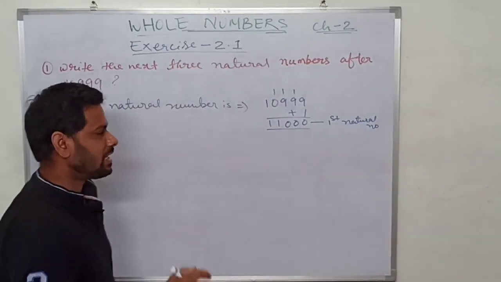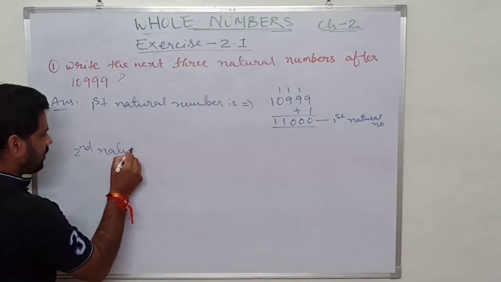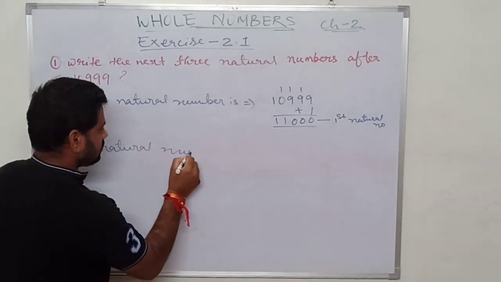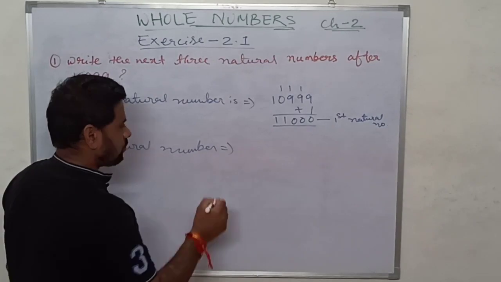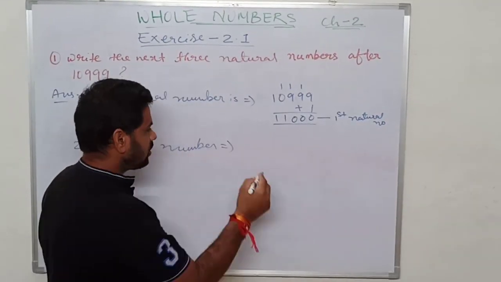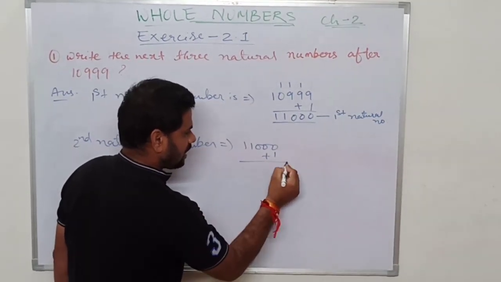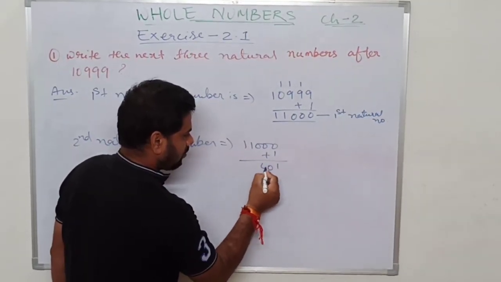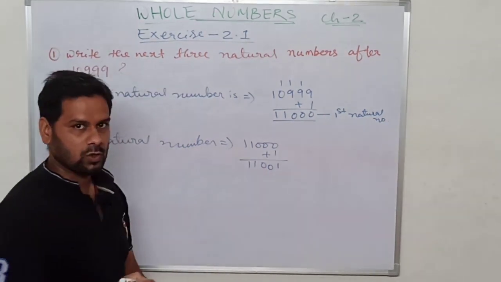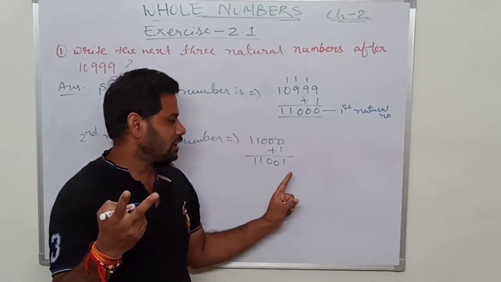Now the second natural number. For the second natural number we will find the successor of this. The successor of 11,000 is, just add 1 here, we will get 11,001. That means 11,001 is the second natural number.